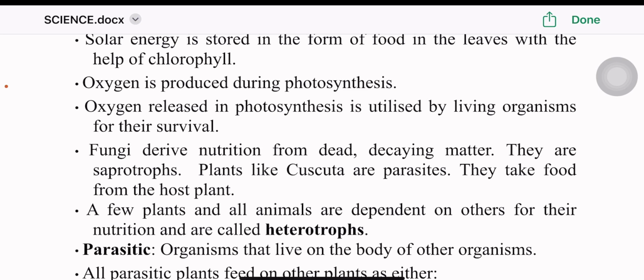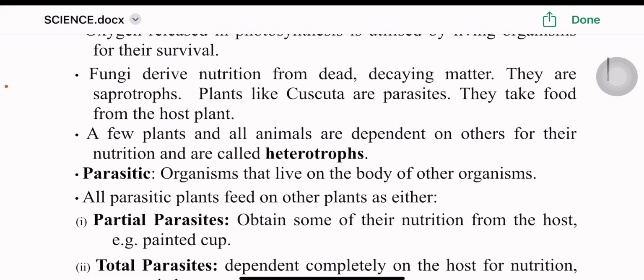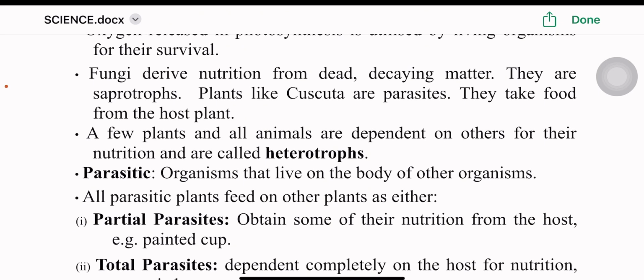Fungi derive nutrition from dead, decaying matter. They are saprotrophs. Plants like Cuscuta are parasites. They take food from the host plant. A few plants and all animals are dependent on others for their nutrition and are called heterotrophs.